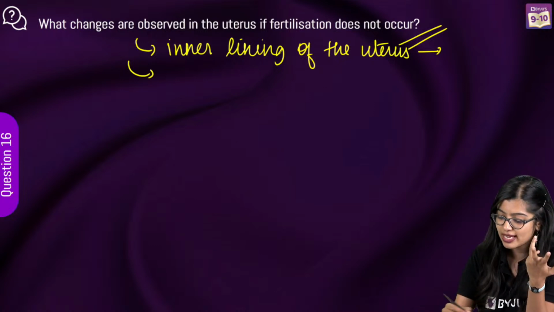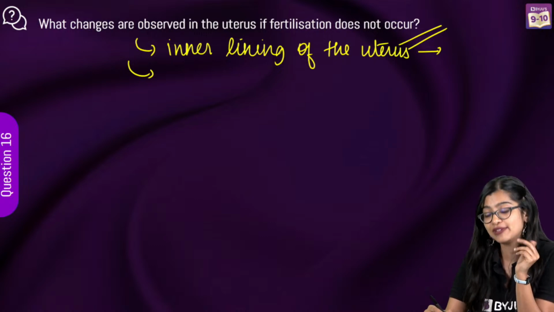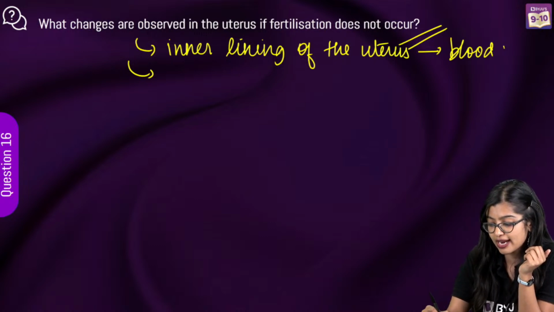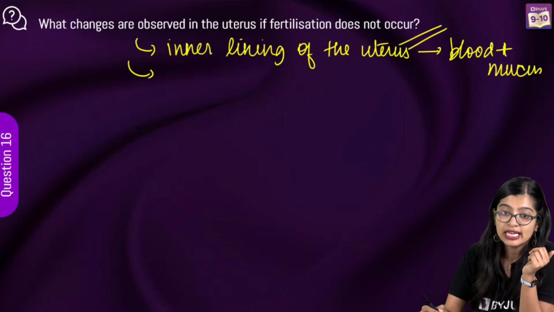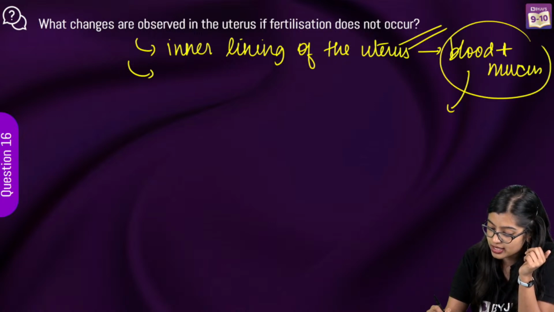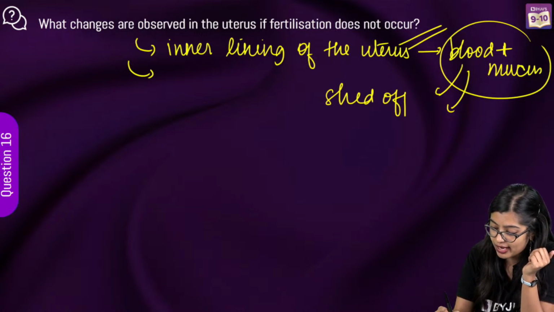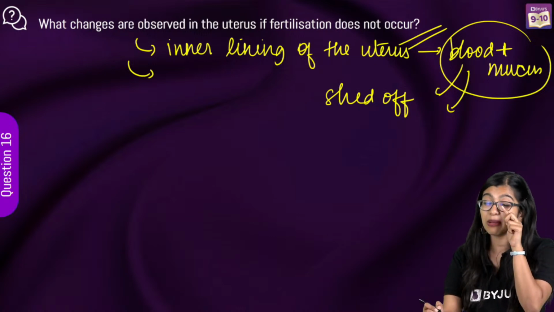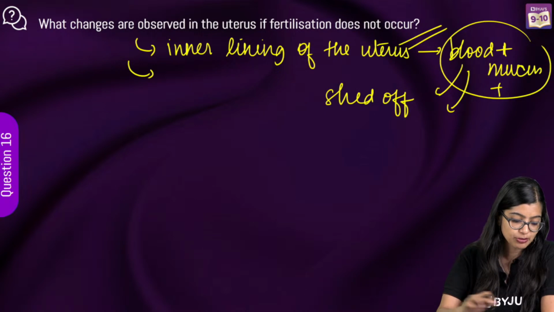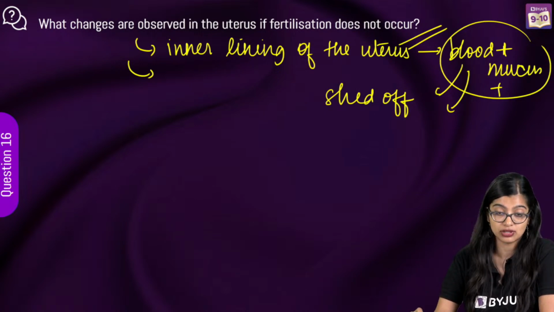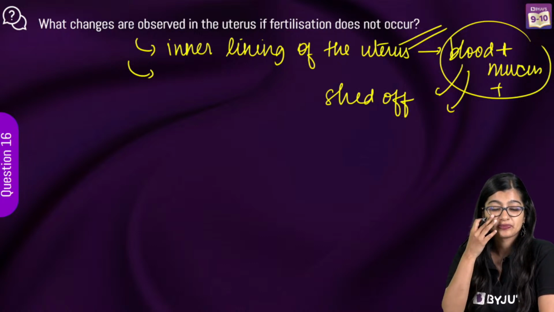So an easier way to say is inner lining of the uterus or inner lining of the uterine wall will have depositions of blood and mucus, right? And we know that if fertilization does not happen, this inner lining of blood and mucus will be shed off, right? Now, do you think it is only blood and mucus or is there one more thing which is released? Very quickly, there should be one more thing that we need to add to this, right? Spongy and lining, yes, very good.